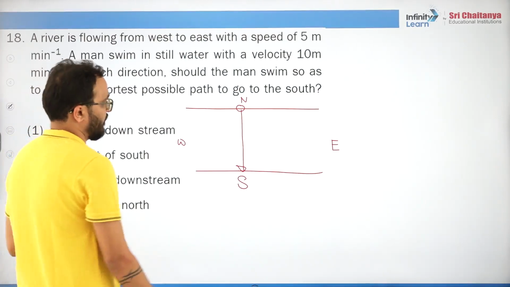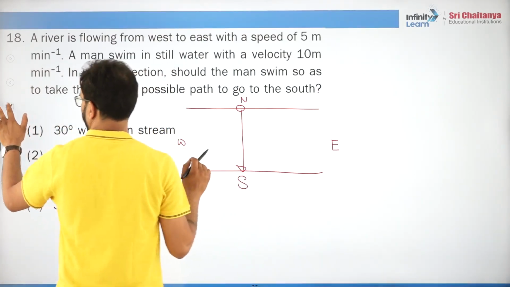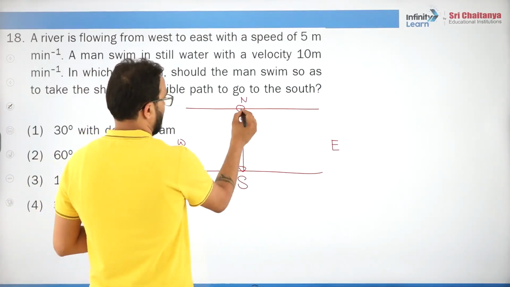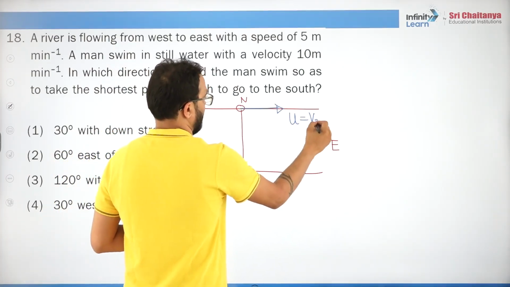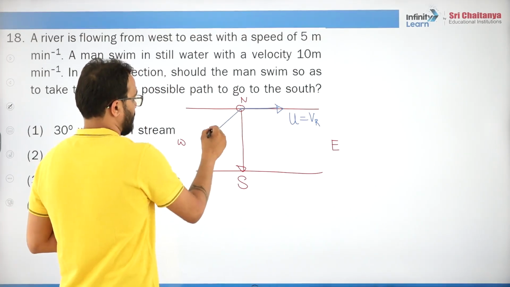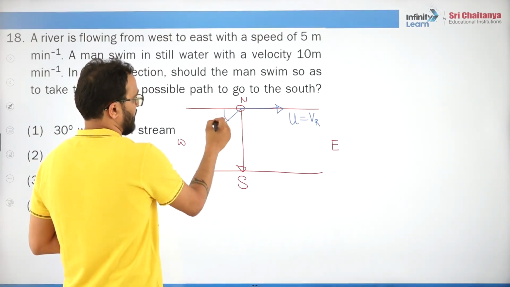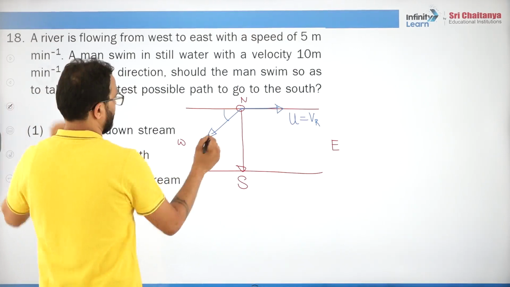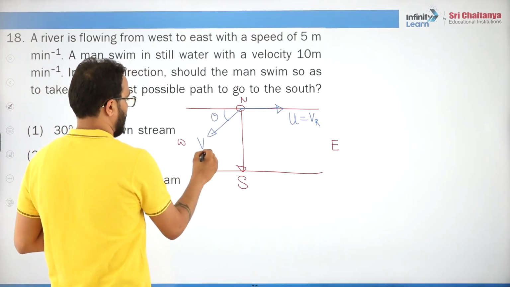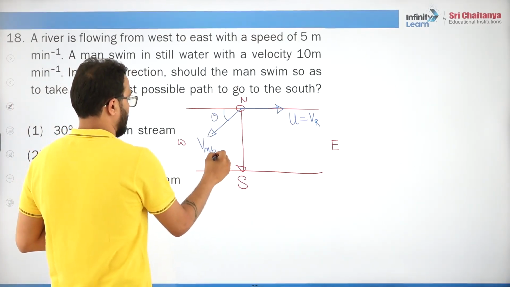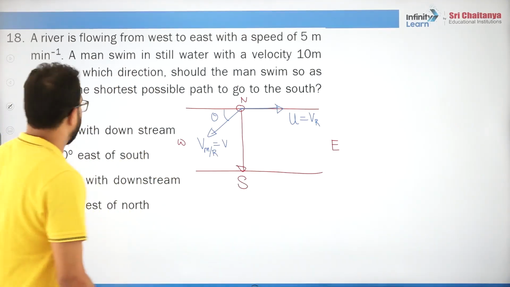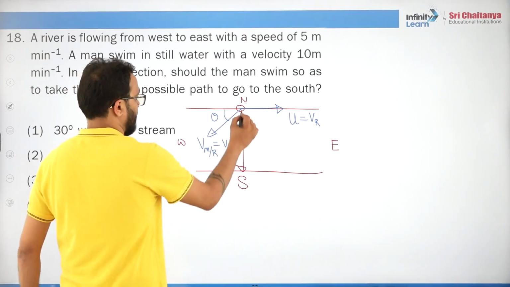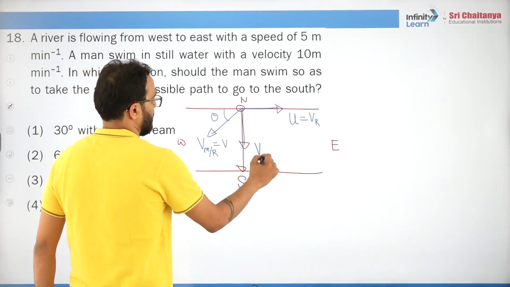So he wants to come south. So obviously if this is the river flow, see, very easy. This is the river flow, this is u, that means velocity of river. So obviously he must swim in some direction like this, so that this is velocity of man with respect to river, vector v, vRM, okay, like this, so that the resultant is in this direction, which is velocity of man.